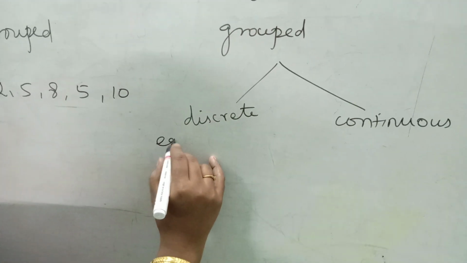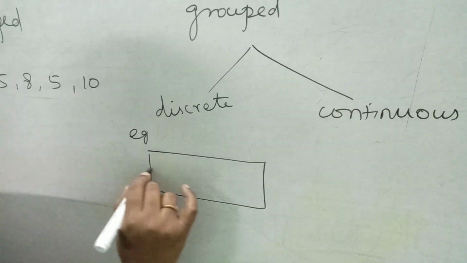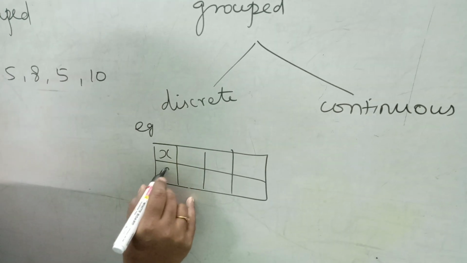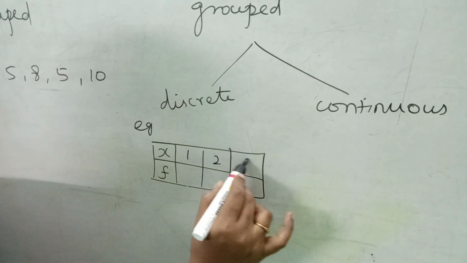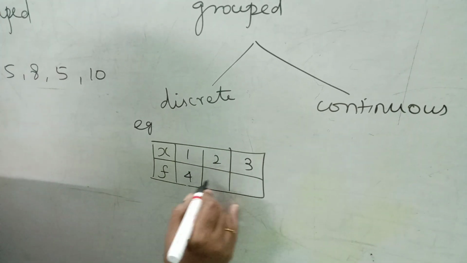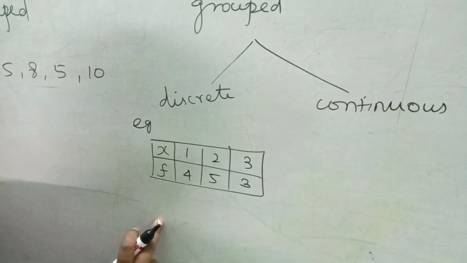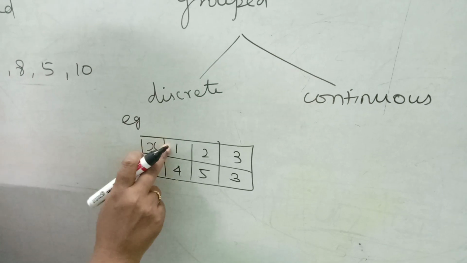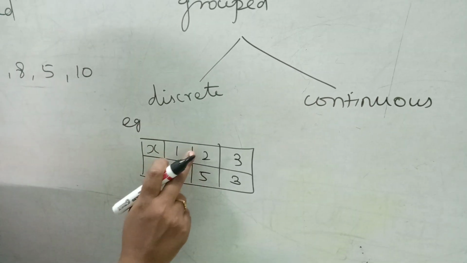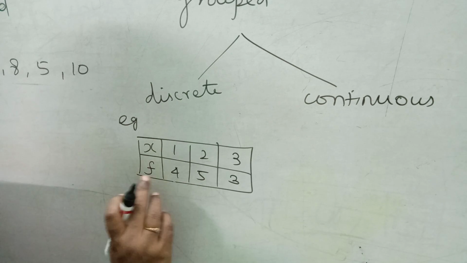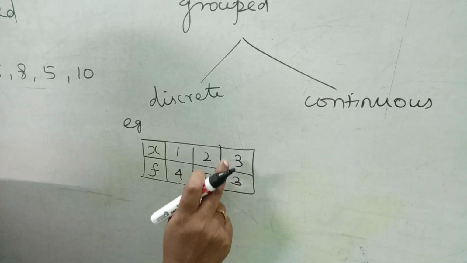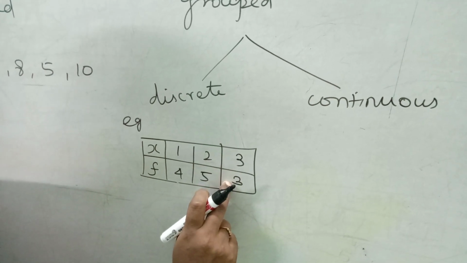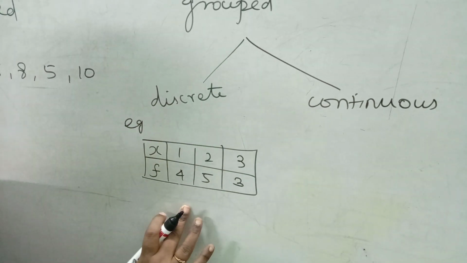Discrete data example is, here the data must be in the tabular form. Here there are two rows. The first row is X, the second row is F. I randomly put some numbers 1, 2, 3. Here it means if X is marks, 4 students got 1 mark. Number of students got 2 marks is 5. Frequency means the number of students who got the marks. Here frequency is 3, therefore the number of students got 3 marks is 3. This is one example of discrete data.